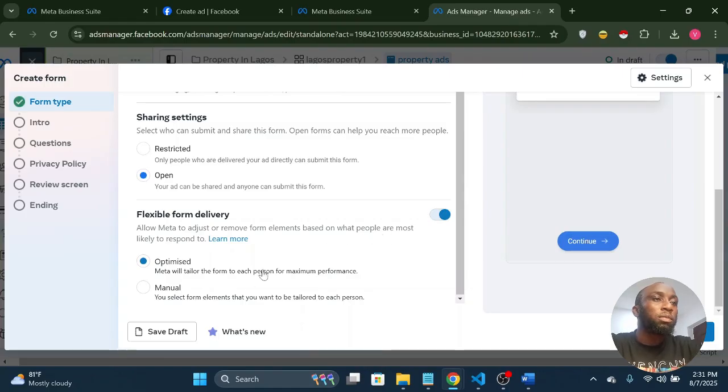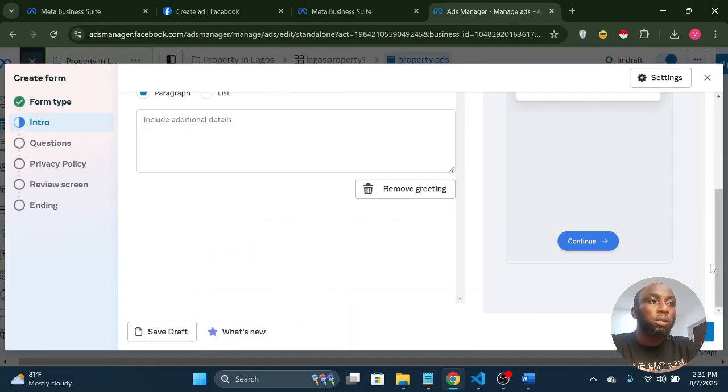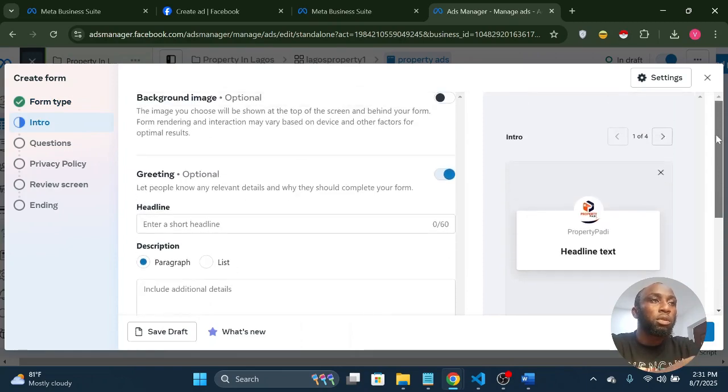Then there is flexible form delivery, which allows Meta to adjust or remove elements. Let's leave it at optimize. So Facebook will be able to tailor the form to each person. Facebook knows their users better, so we'll leave it so that it's unique for each person.